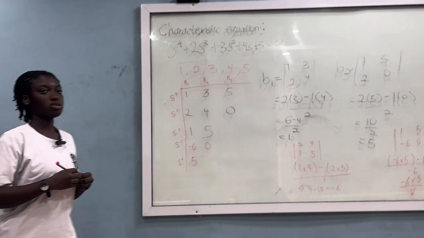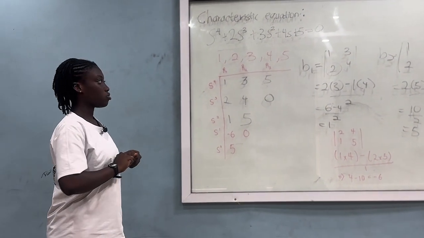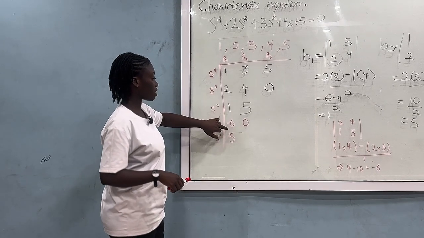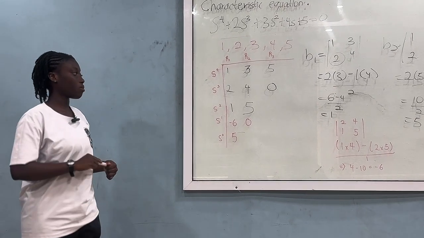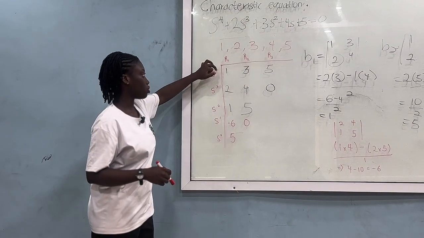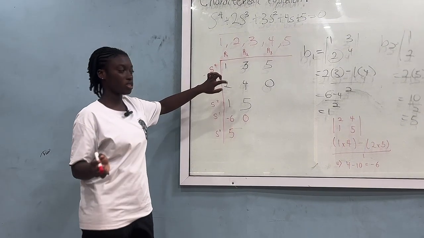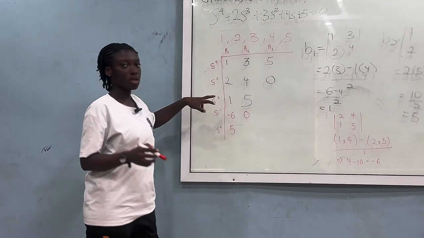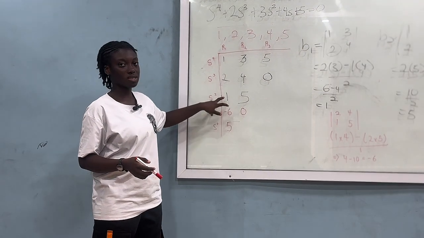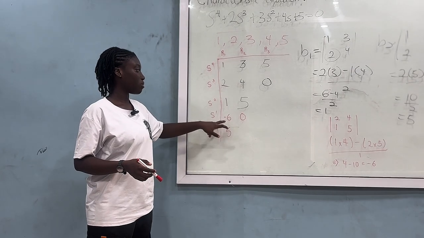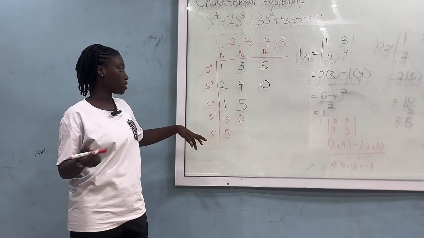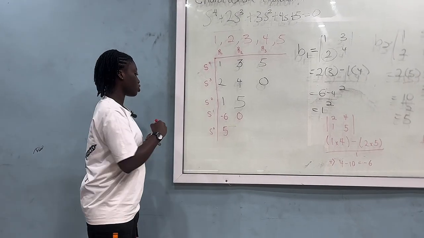The next thing we have to do is interpret the table we've gotten. To interpret it, we need the values in our R1 column, which is 1, 2, 1, minus 6, and 5, and count the number of sign changes between the values. When we look at the R1 values, from 1 to 2, there is no sign change. They are both positive. Same from 2 to 1, they are also positive. But from the S2 row to the S1 row, notice that there's a sign change, from positive 1 to minus 6. And from S1 to S0, there's also a sign change, minus 6 to 5. That gives us two sign changes.